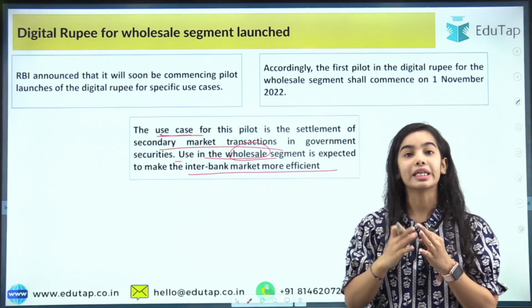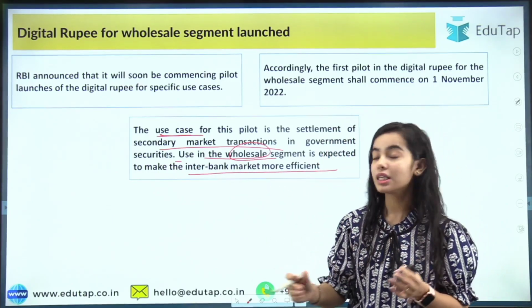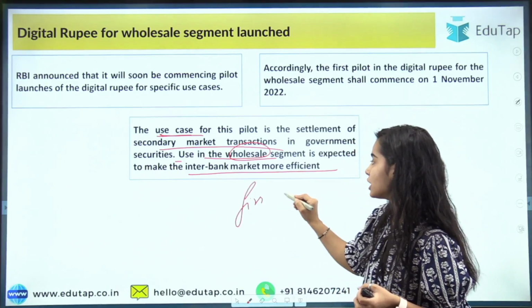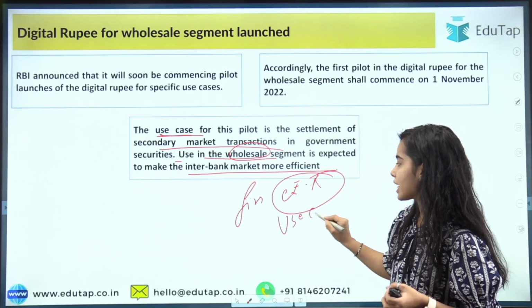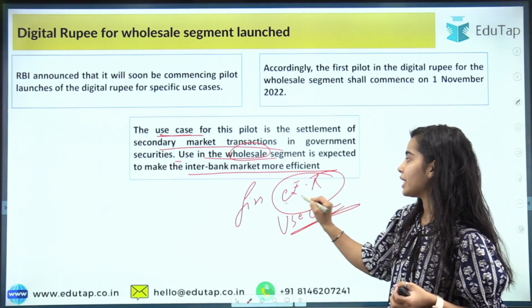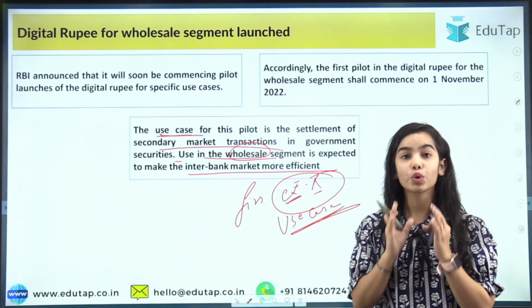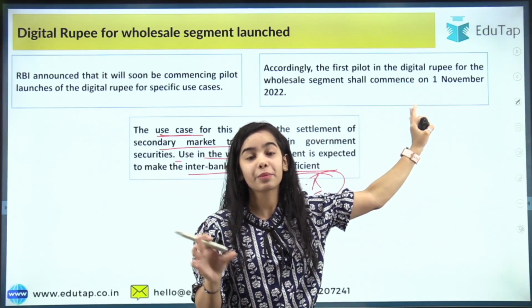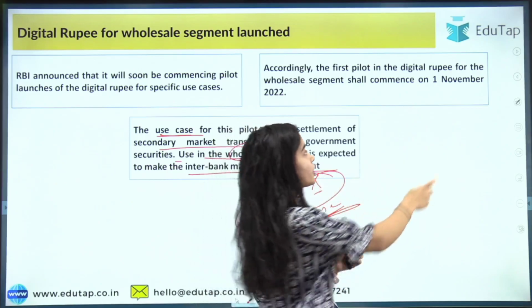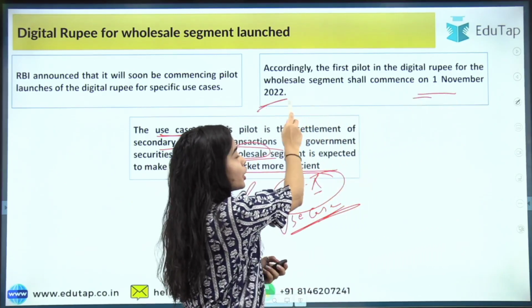And now it has been said that within a month the first pilot launch for the e-rupee retail segment will also be done. There will also be a specific use case in the e-rupee retail segment. You have to remember that the first pilot launch for the wholesale segment with a specific use case started on 1st November 2022.